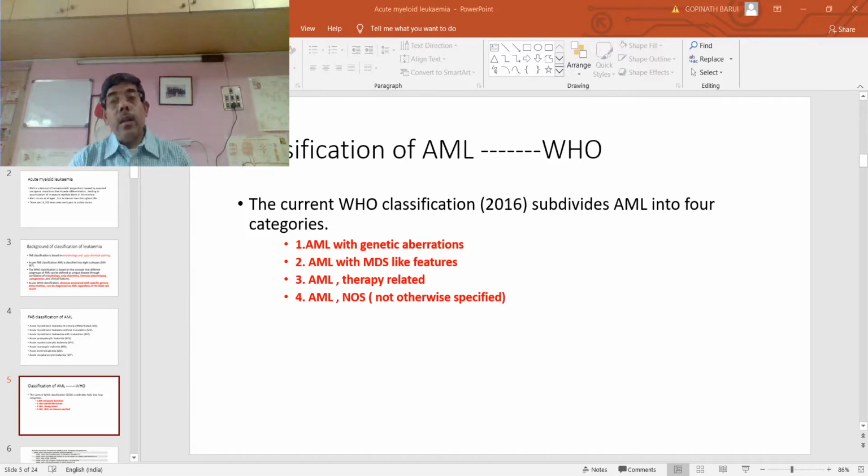Second variant, according to the WHO classification, is acute myeloid leukemia with myelodysplastic syndrome-like features. Here, the patient history is important.